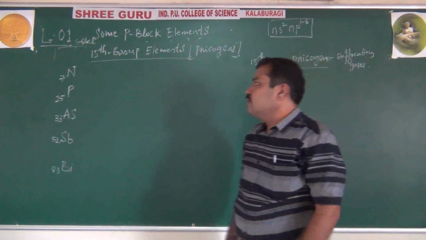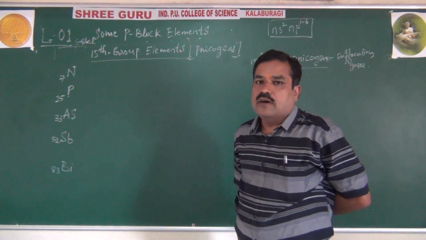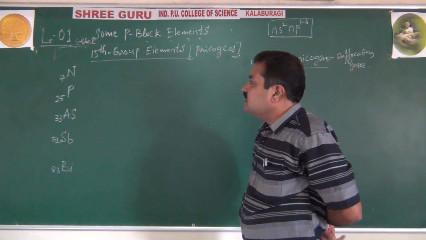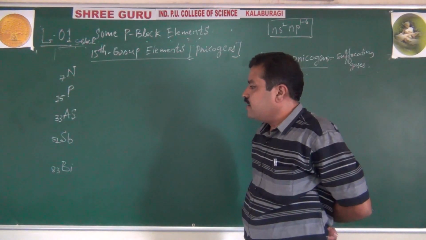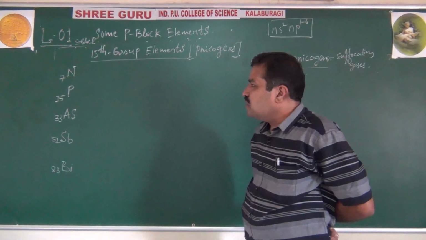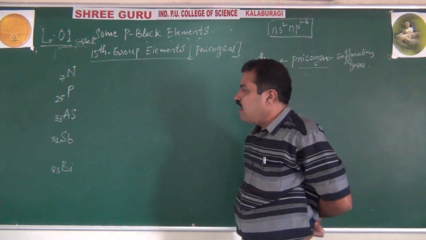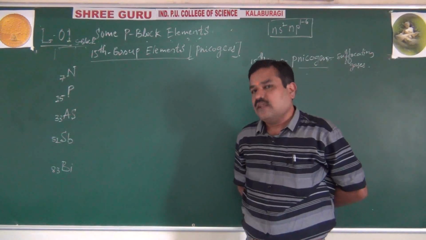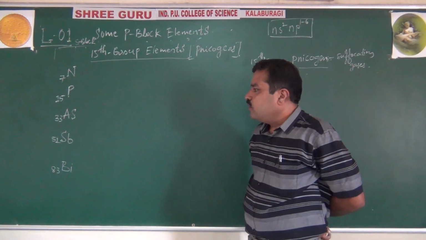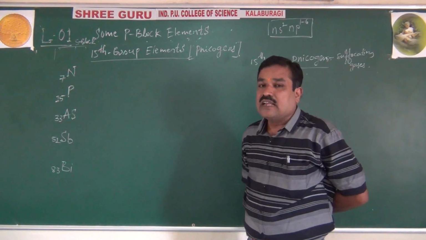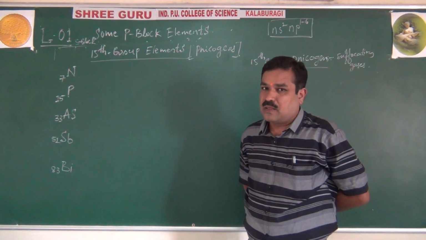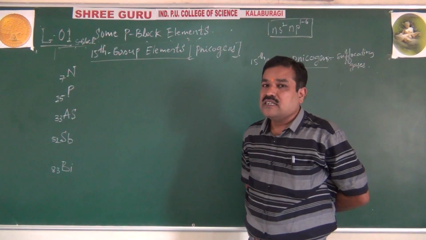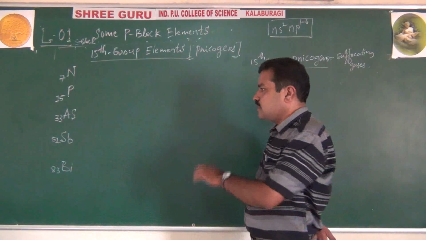Before going to the general electronic configuration, in the university syllabus they are given regarding occurrence. What is the source of these nitrogens? That is nitrogen, phosphorus, arsenic, antimony, bismuth. Nitrogen, you know, is a non-metal. Phosphorus is also a non-metal. Arsenic and antimony both are metalloids, and bismuth is predominantly a metal. Now, Sb, antimony, its Latin name is stibium, S-T-I-B-I-U-M. That's why it is Sb.